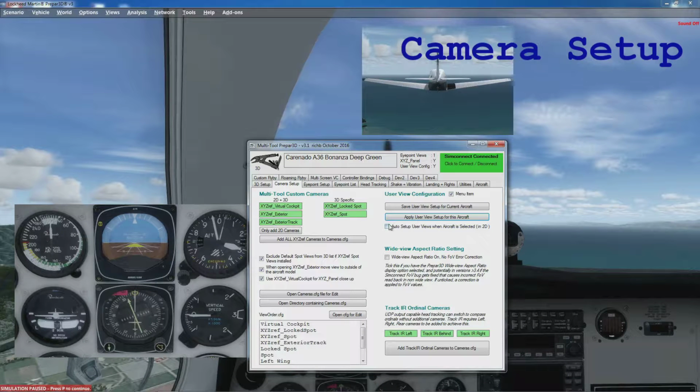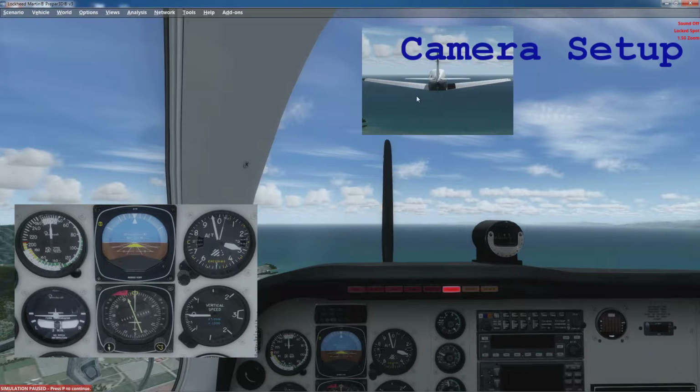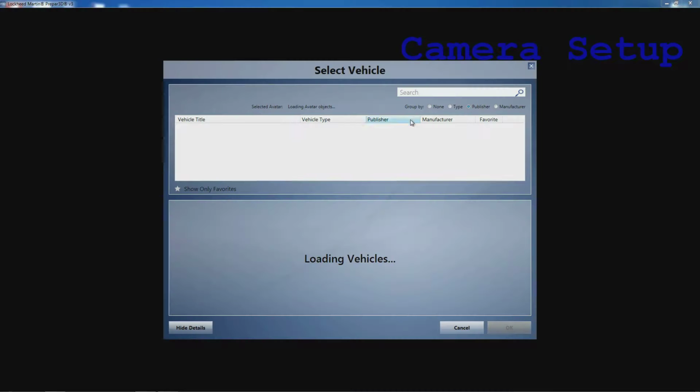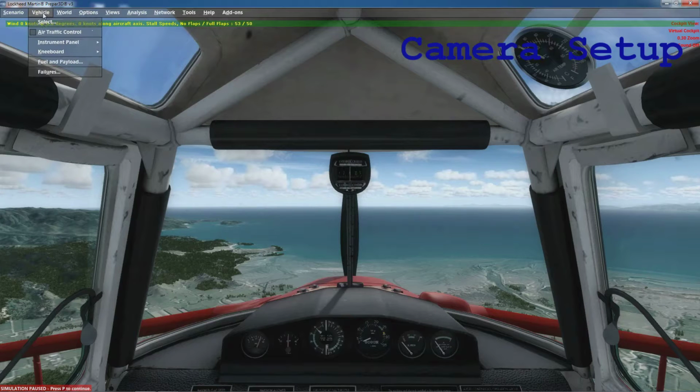If you tick the tick box, then every time I select this aircraft, it will automatically apply that setup. So let's go to a different aircraft and come back to this one. Okay, and we'll go back to the Mooney.